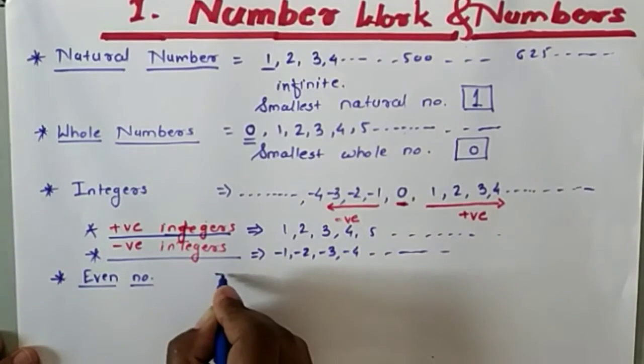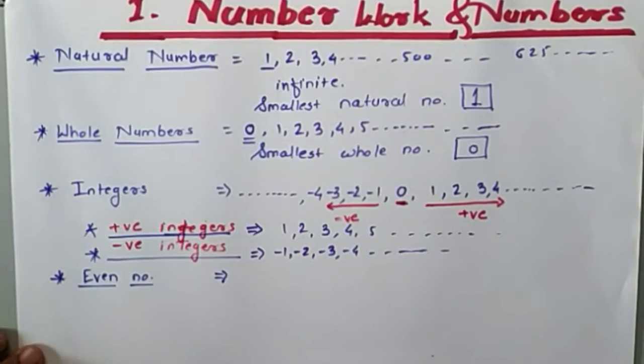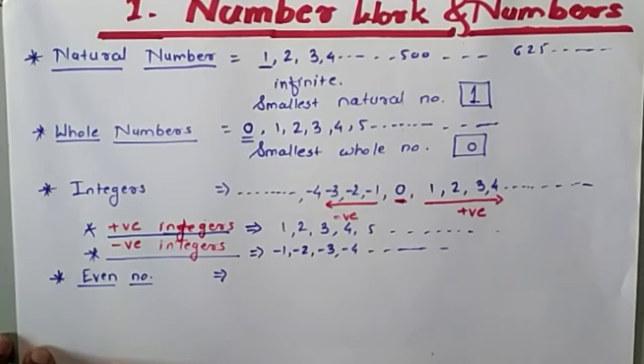Okay. So what are the even numbers? The natural numbers which are exactly divisible by 2 are called even numbers.